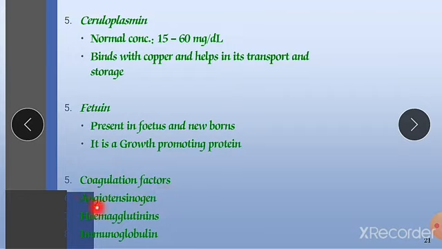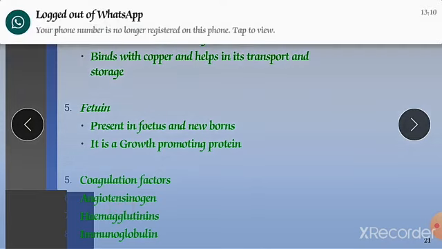This angiotensin is responsible for maintenance of our blood pressure. Angiotensin 2 is the active form and angiotensin 1 is the inactive form. So ACE inhibitor, angiotensin converting enzyme, is responsible for conversion of inactive to active. So this angiotensin is responsible for maintenance of blood pressure.